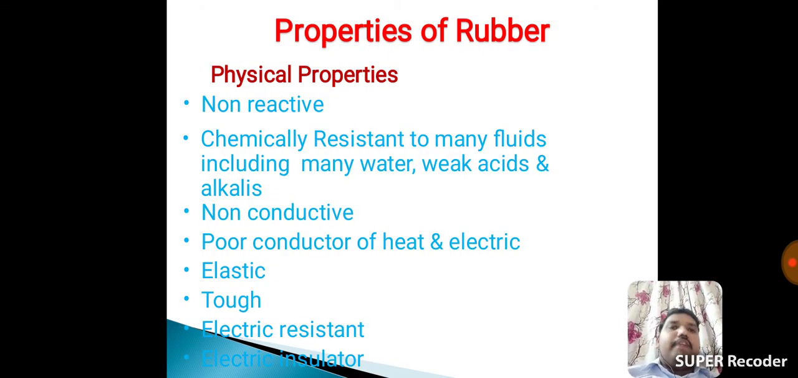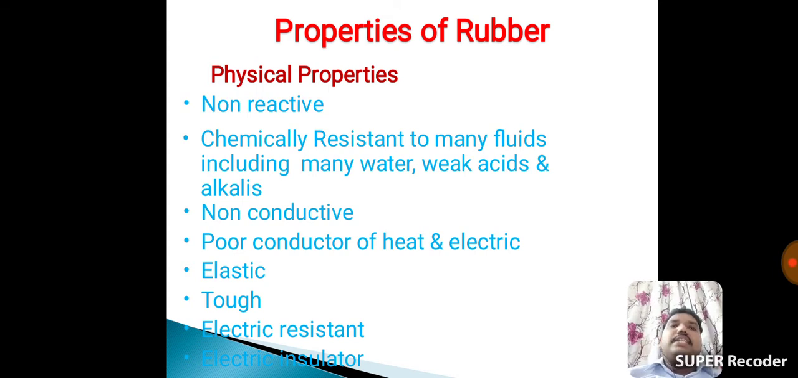See properties of rubber. See the physical properties of rubber. The first one, non-reactive. Next one, chemically resistant to many fluids including water, weak acids and alkalis. Next, third property, non-conductive, because it acts as an insulator. Next one, poor conductor of heat and electricity.